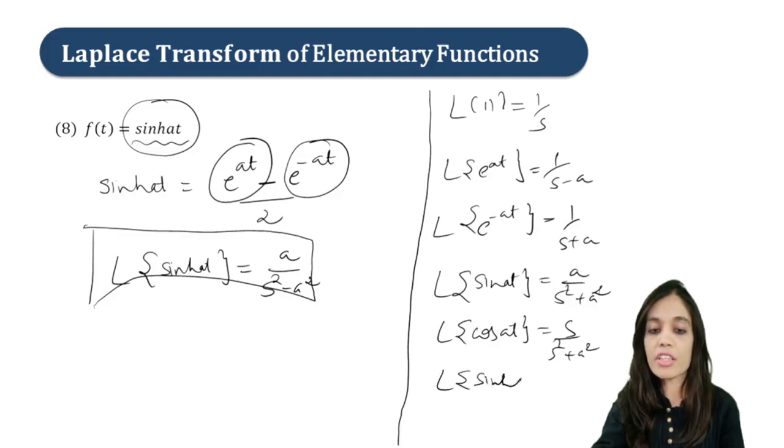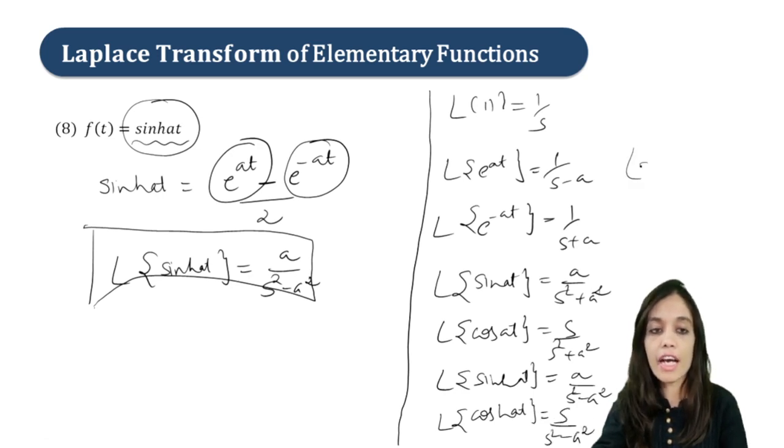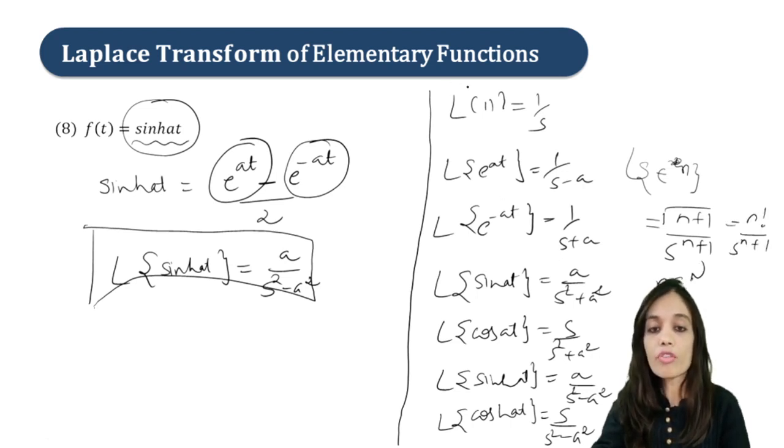Similarly, Laplace of sinh at will be a upon s square minus a square. Laplace of cosh at will be what? s upon s square minus a square. And finally, Laplace of t raised to n will be gamma n plus 1 upon s raised to n plus 1. And when n is a natural number, it will be equal to n factorial upon s raised to n plus 1. So you have to remember all these formulas and the definition to solve the examples.